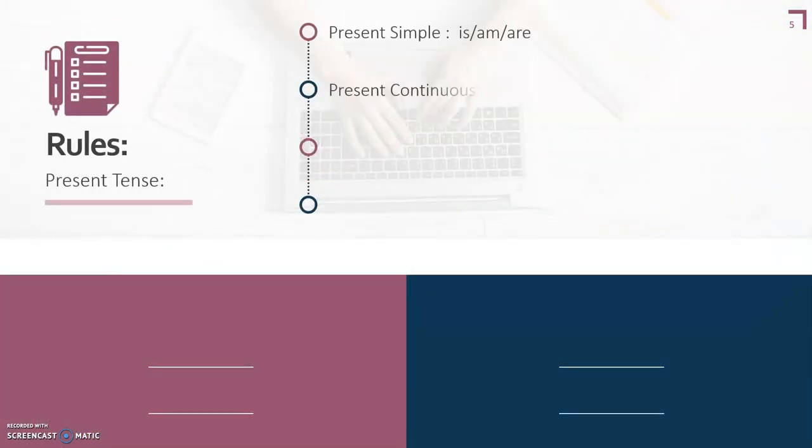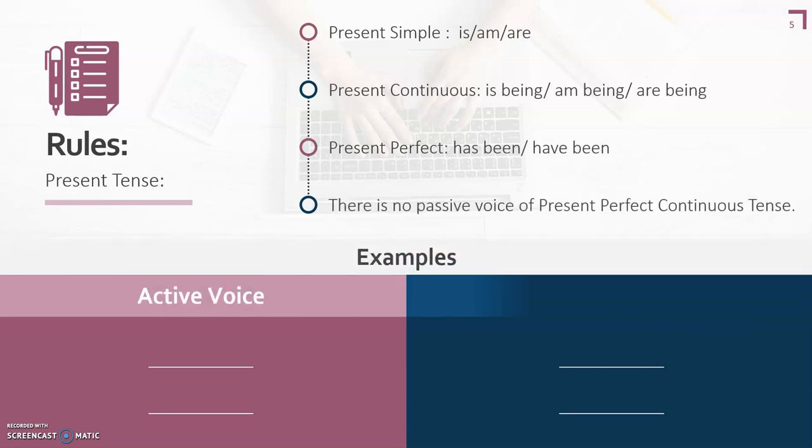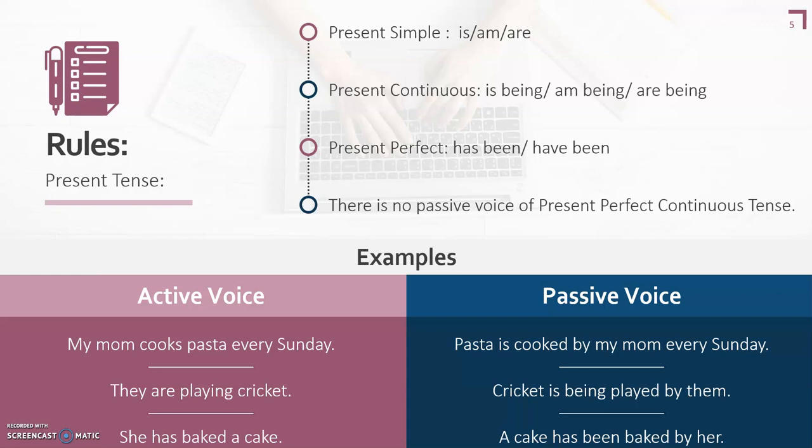Now let's begin with the rules. First, we will talk about present tense. In present, we have four categories: present simple, present continuous, present perfect, and present perfect continuous. And for each tense, there is a different rule to change active sentence into passive. When we have a sentence in present simple, we only add is, am, are to make it passive voice. But when we are working with a present continuous sentence, we add is being, am being, are being. For present perfect, we use has been, have been.